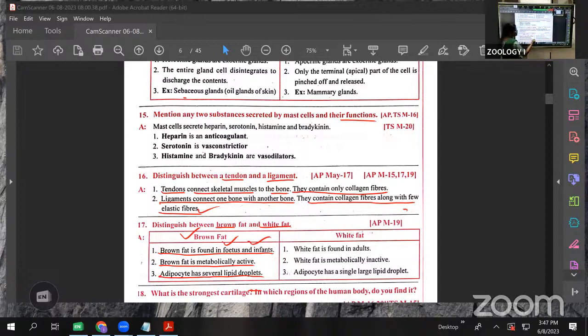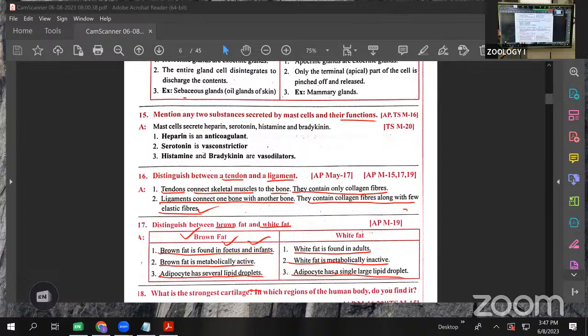Next, what about the white fat? White fat is found in adults. In adults, white fat is present, and it is metabolically inactive. Here, several lipid droplets are present in brown fat, while in white fat the adipocytes have only a single large lipid droplet.